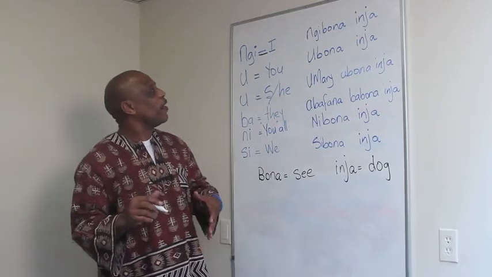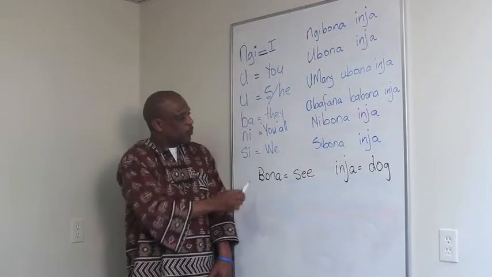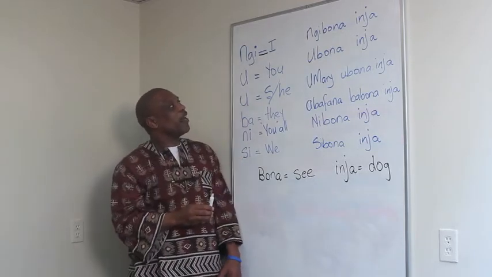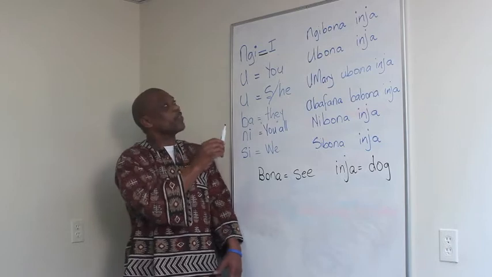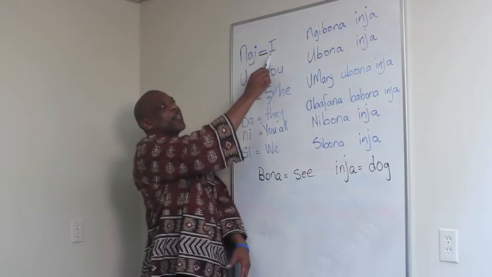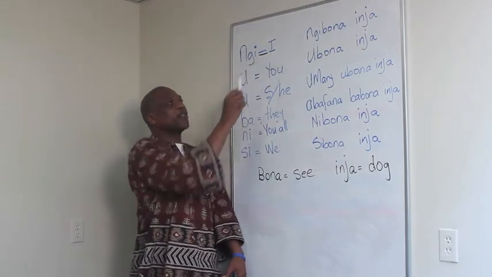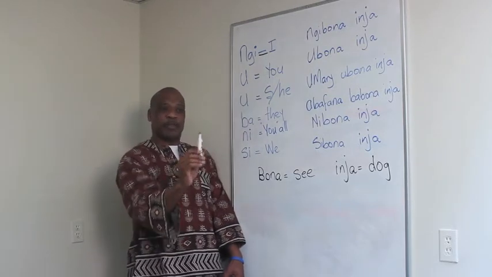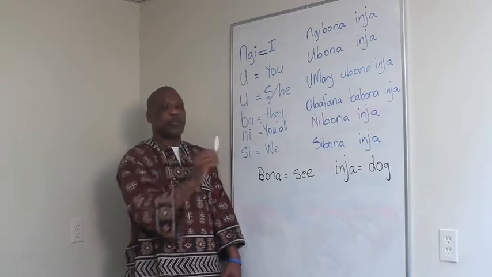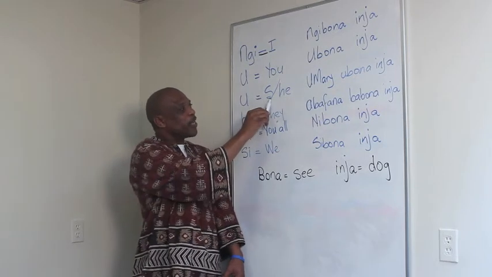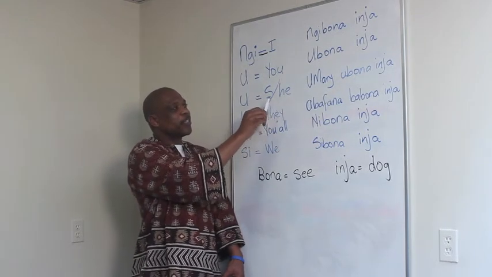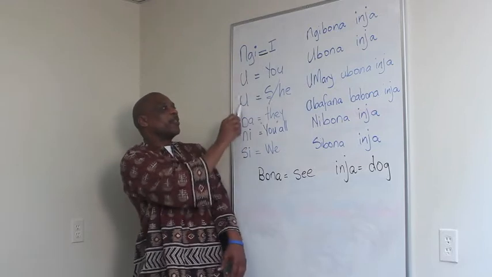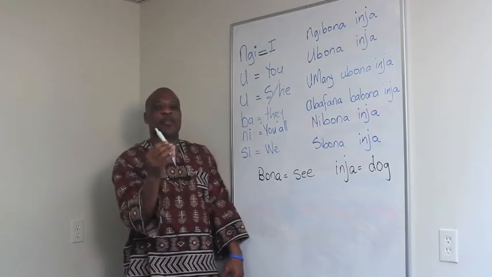First of all, it'll be a great idea for us just to look at the left column and go through each of these. So in Zulu, when you say I, you say ngi, which is NGI. When you say you, a person you're talking to, you say u. And when you talk about the second person, she or he, you'll notice that it's the same, but the tone changes.